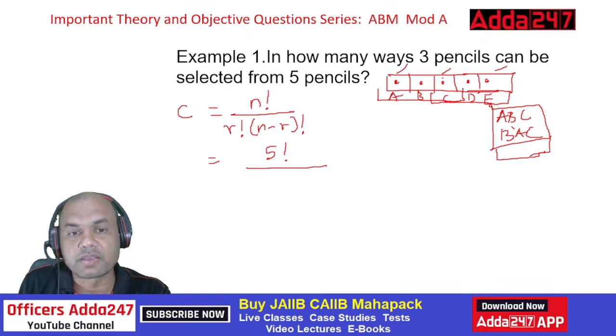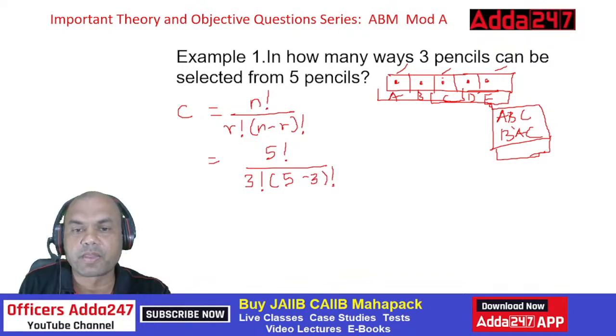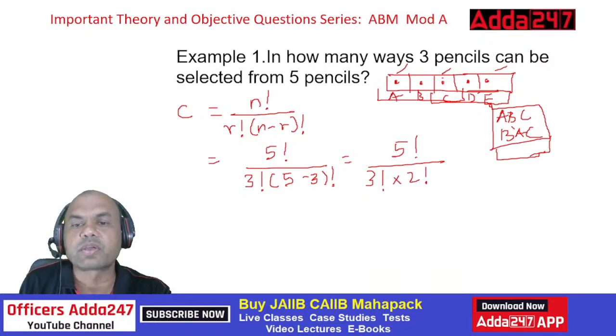What is required? 3. 3 factorial into 5 minus 3, n minus r, which is 2 factorial. So it becomes 5 factorial upon 3 factorial into 2 factorial.